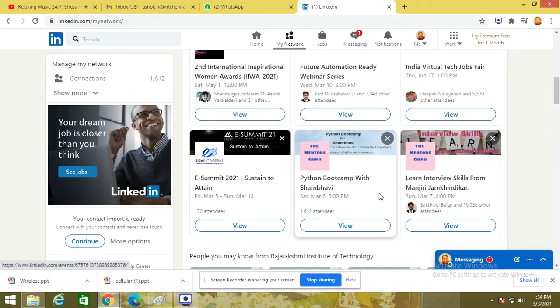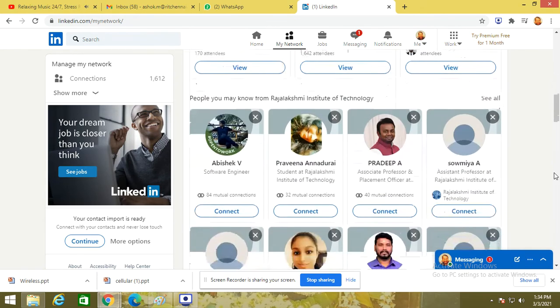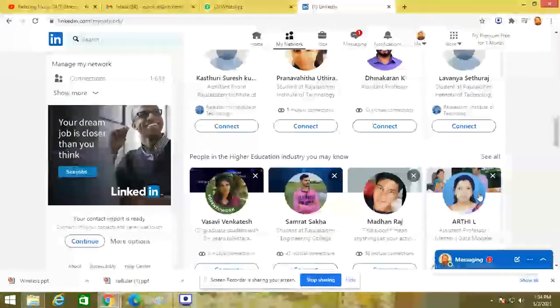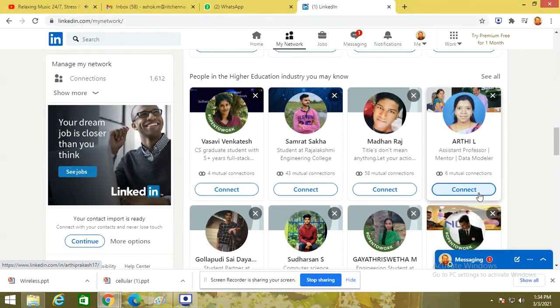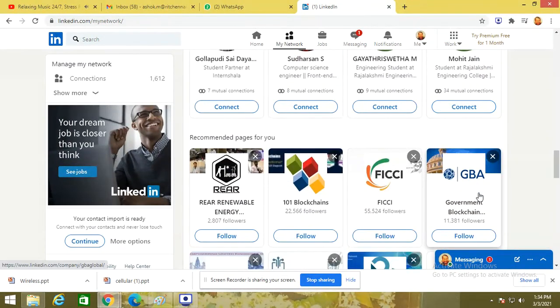I regularly work with Python, so I could find some Python related contents. Automatically it will fetch something like People you may know from Rajalakshmi Institute of Technology. These are the people who are currently in Rajalakshmi Institute of Technology, or they have passed out, or they are doing their PG, or they are working somewhere else. Everything will be connected over there. This is the way that you could connect with the proper people or the proper area of interest.